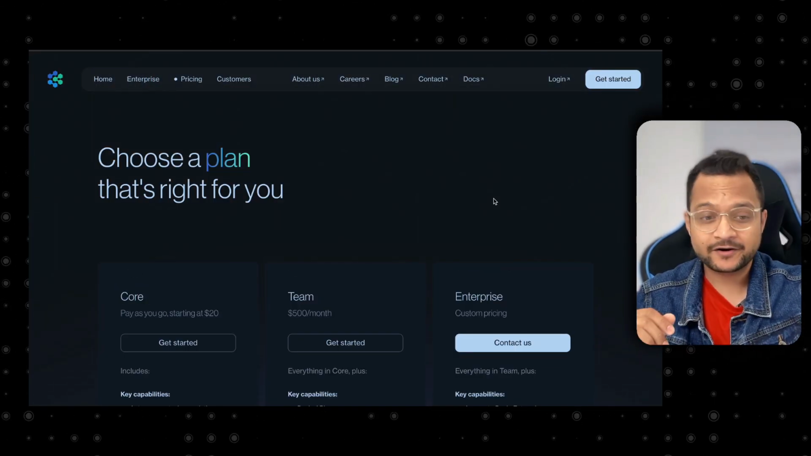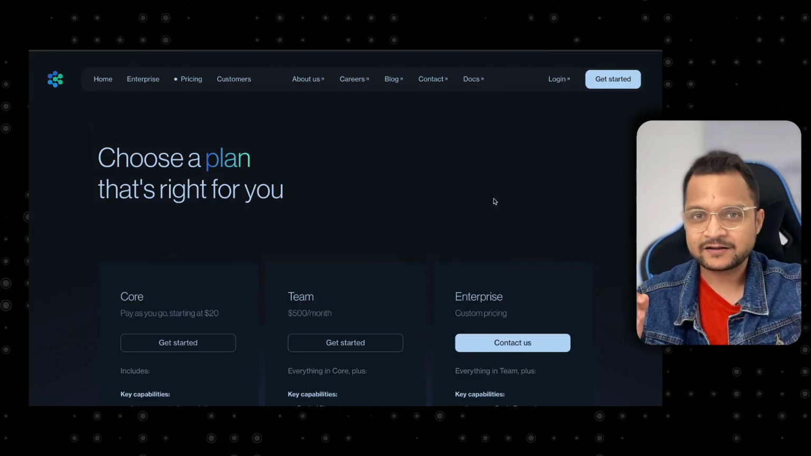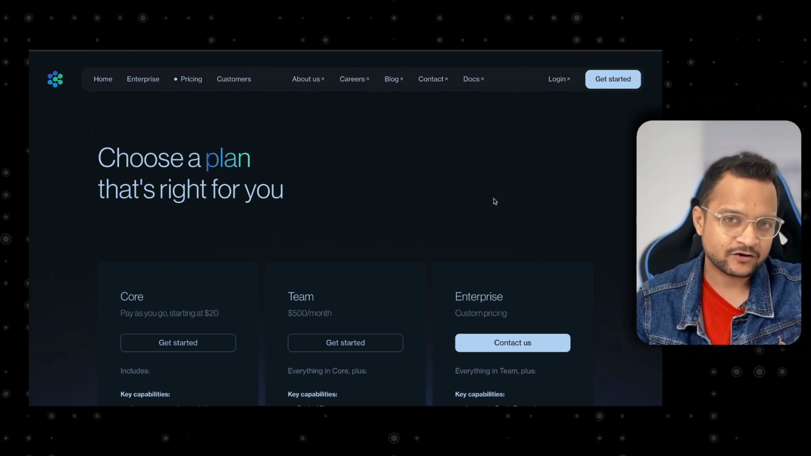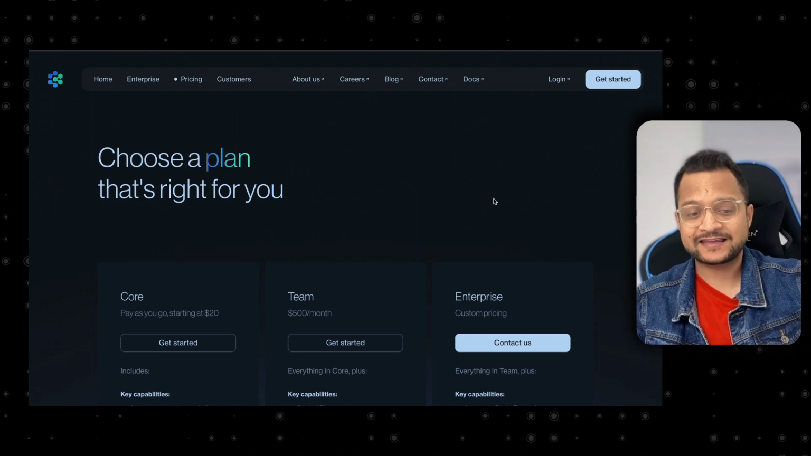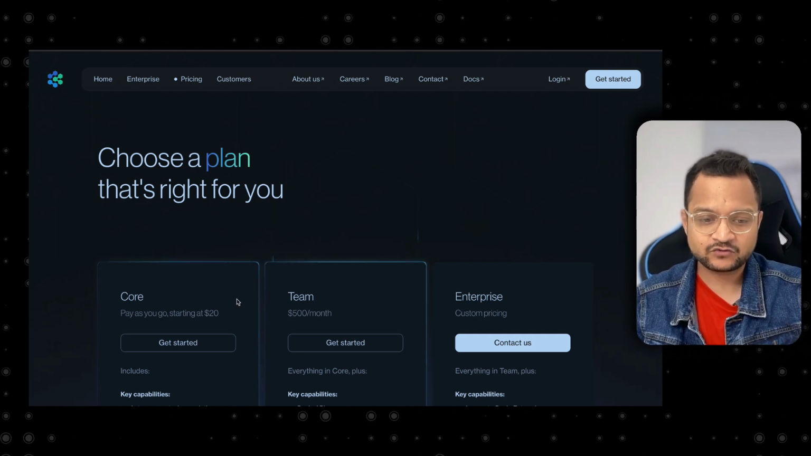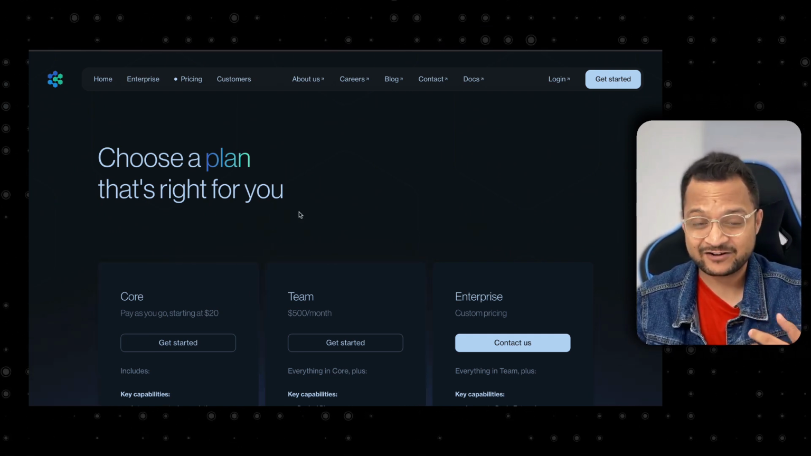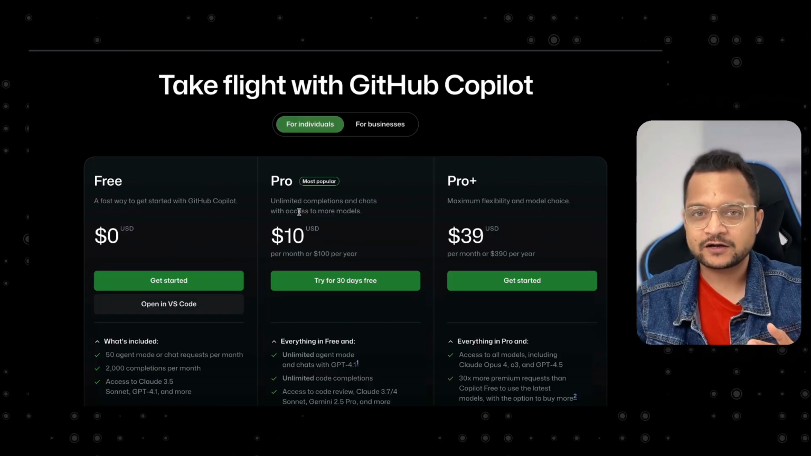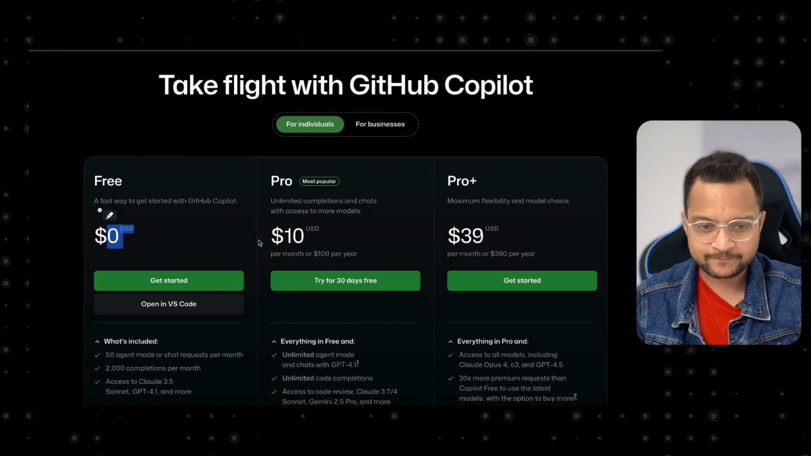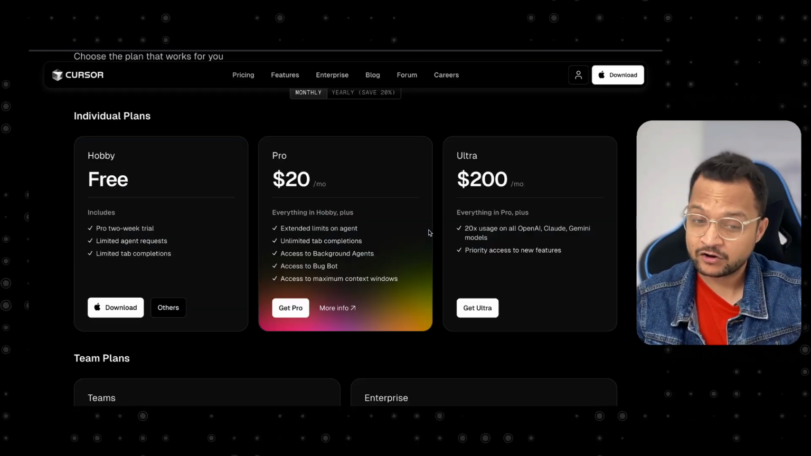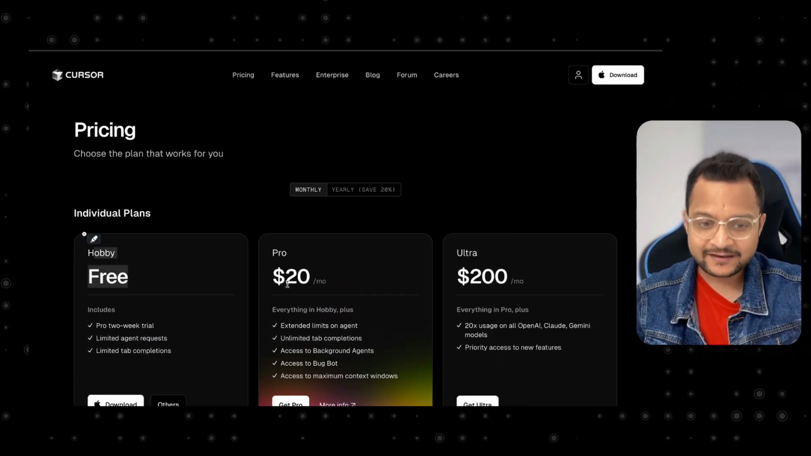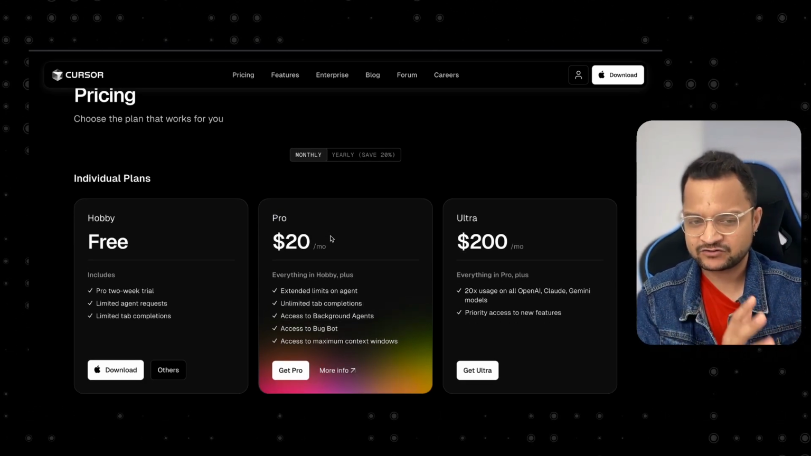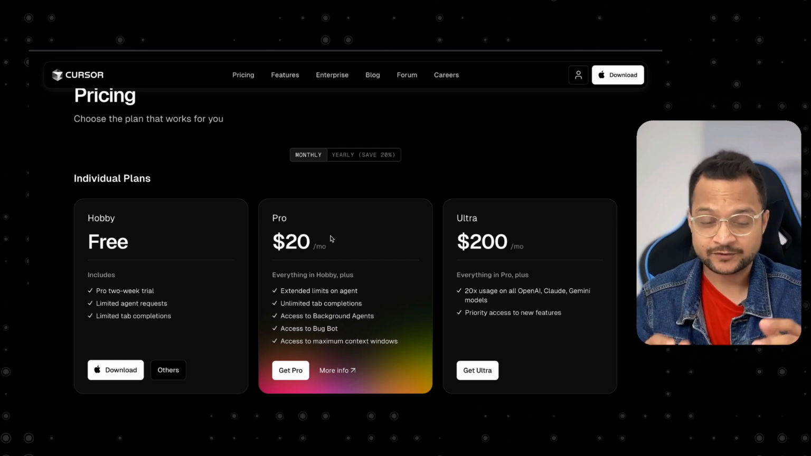And finally, let's compare Devin with Cursor and GitHub Copilot. First of all, let's compare the pricing, because we are on the pricing plan of Devin. At first glance, the initial plan is $20 for Devin, which seems really costly. $500, mind-blowing. If you go to GitHub Copilot, it starts with free, then $10 and $39. And on Cursor, it's free, $20, $200. Seems like Devin is costly. But let's look at the features.